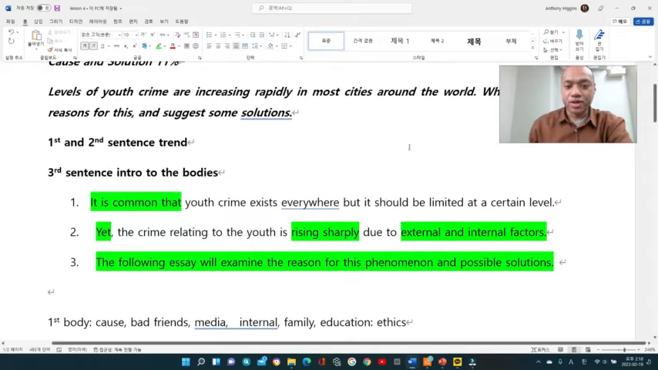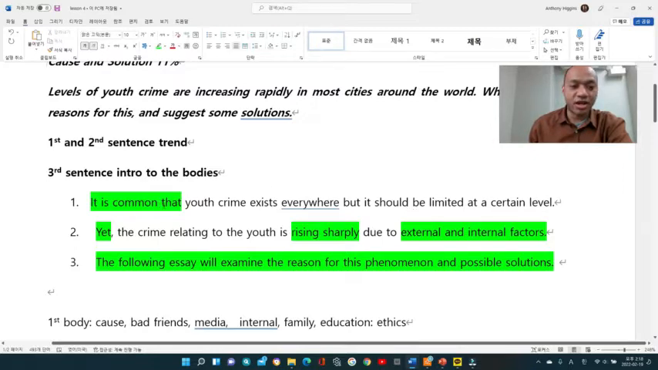All right, so the trend that I have written is: it is common that youth crime exists everywhere, but it should be limited at a certain level. Here, what I wrote is "it is common that." This is a very good phrase to start with, and for any essay you are starting, you can start with this. Then it says youth crime exists everywhere.